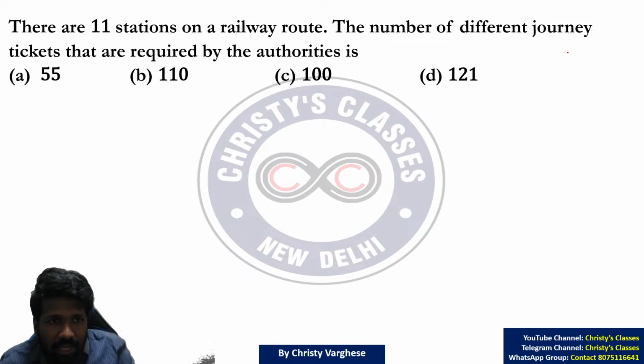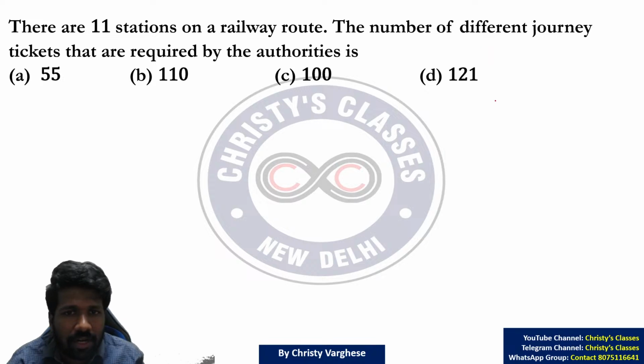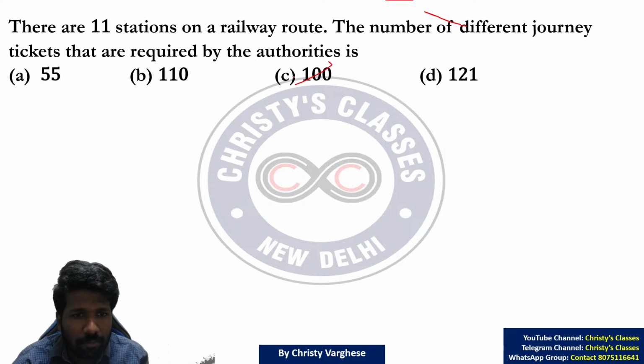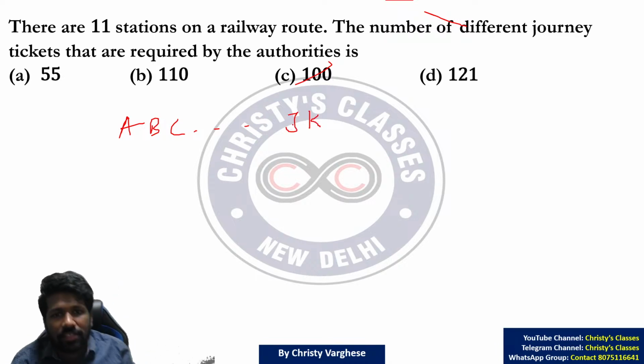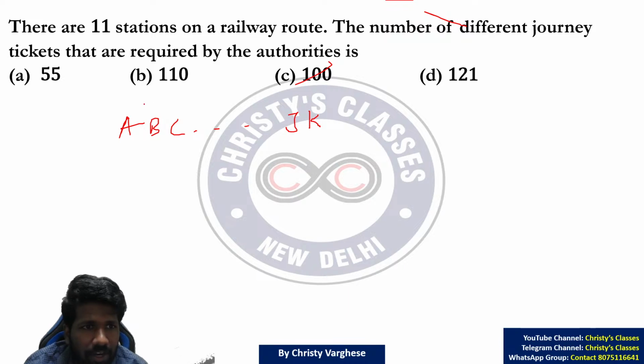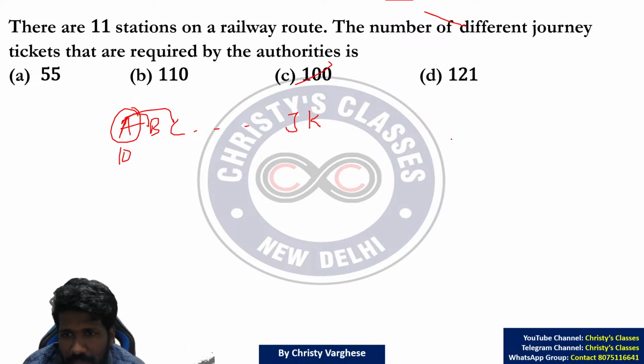I'll start explaining. There are 11 railway stations on a railway route. If I am calling them A, B, C, D, E, F, G, H, I, J, K, the 11 stations, how many different journey tickets are required by the authorities? So from A, how many tickets? 10 tickets, na? A to B, A to C, A to D, up to A to K. From B, how many tickets? Now there can be a confusion. A to B ticket, B to A ticket, are they same or different?